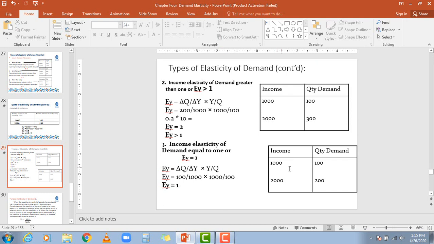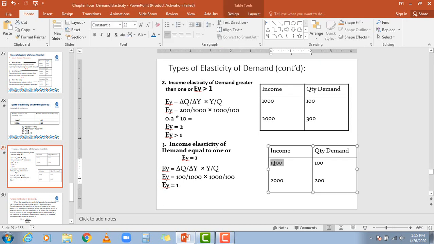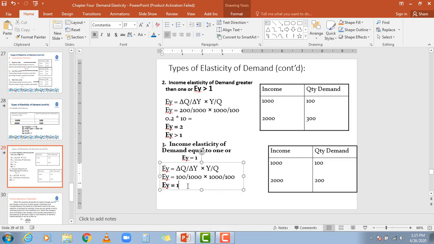Now look, in this example, if the income of the consumer is 1000, the quantity demanded is 100. But if the income of the consumer increases by 100%, the demand of the consumer also increases from 100 to 200. Now if I put it in the formula, what is the change in the quantity demanded? 100. What is the change in the income? 1000. Then the basic income is 1000, basic quantity 100. If I carry on the formula and solve it, it will give the result of 1.